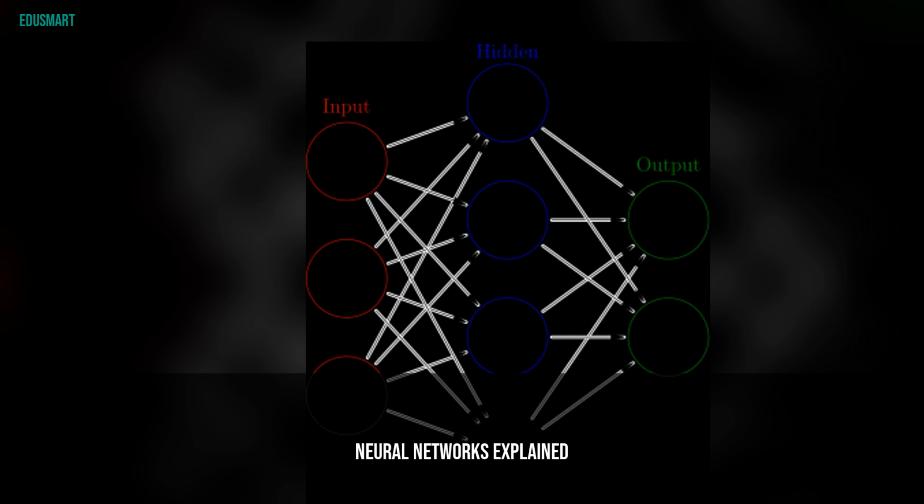Each connection between neurons has a weight, which determines how important that connection is. During training, the network adjusts these weights by looking at examples. For instance, to teach a network to recognize cats, you show it thousands of cat photos, and it adjusts its weights until it can accurately identify a cat it has never seen before.